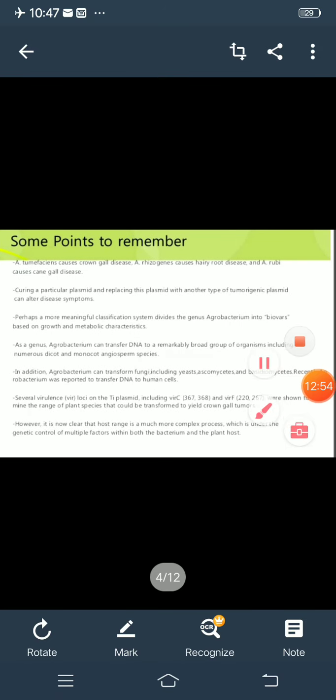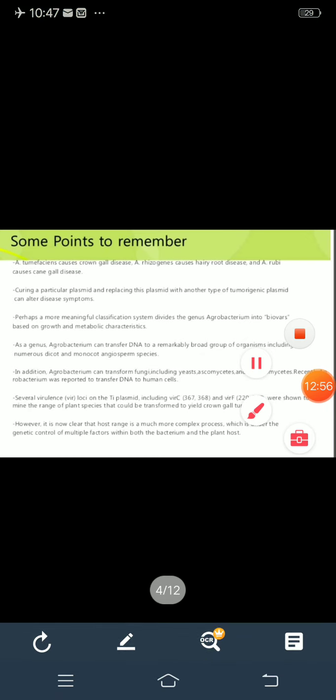Here some points are mentioned which are very important to remember, and how this transfer occurs, what is Ti plasmid, we'll see one by one. Okay, this causes the crown gall disease, and Agrobacterium rhizogenes causes the hairy root disease. Then curing a particular plasmid and replacing it with another type of tumorigenic plasmid can alter the disease symptoms.